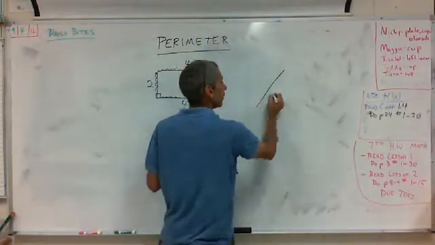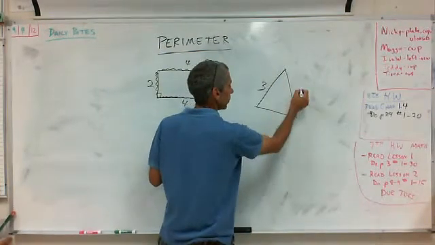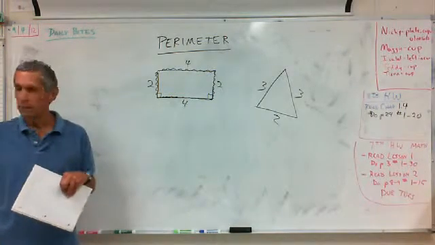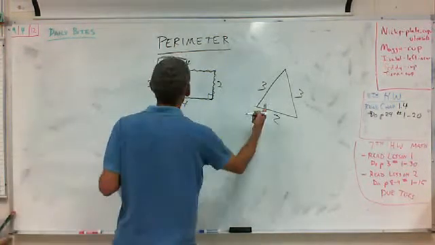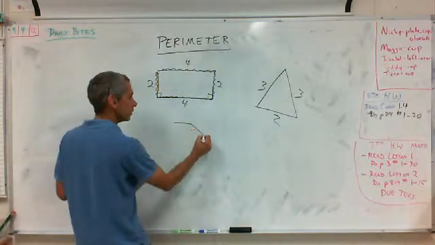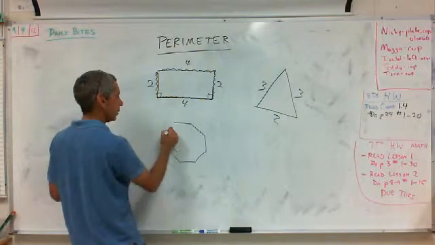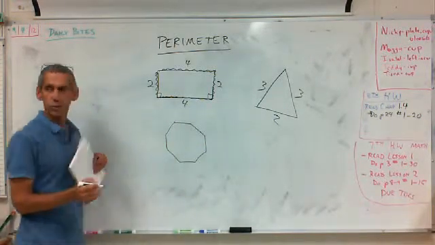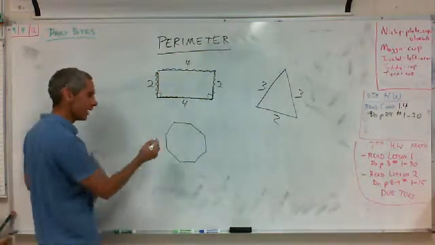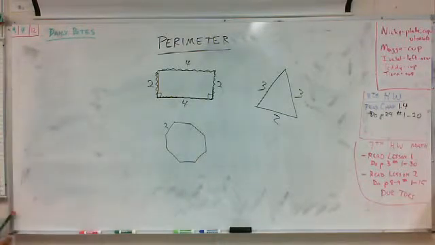What's the perimeter of this? This is 3, 3, and 2. What's the perimeter of that? Yeah, Amy. 8. Yes, 8, right? That's the perimeter. Okay. What's the perimeter of this? And let's say that's a regular shape, and all the sides are the same, and all the angles are the same, and that's a 2.